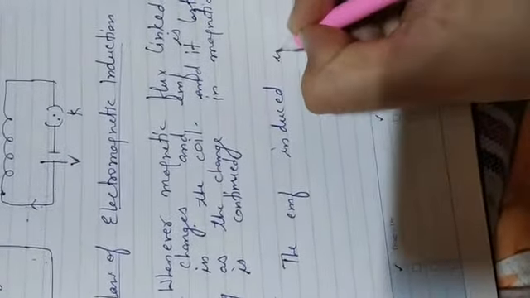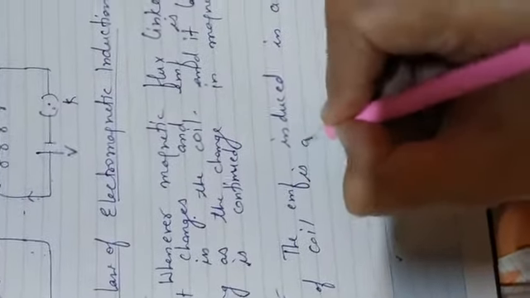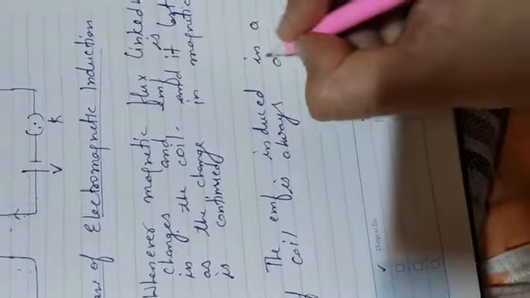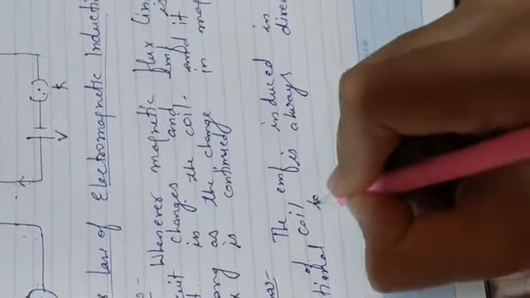The EMF induced in a circuit or coil is always directly proportional to